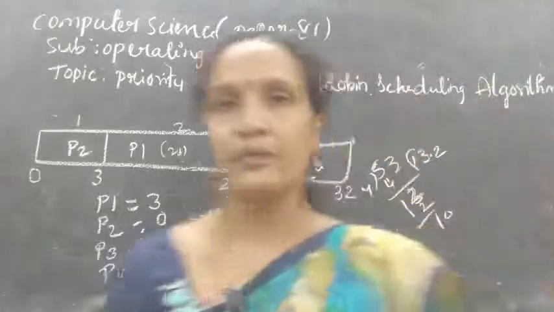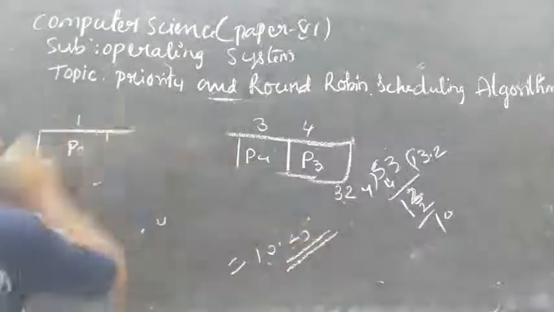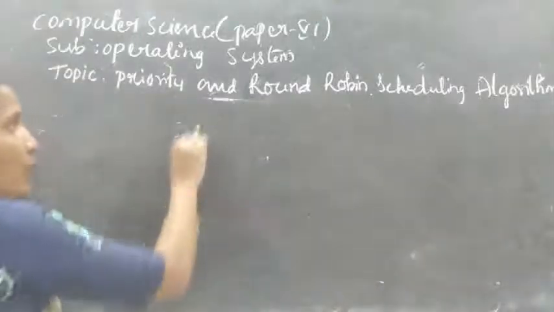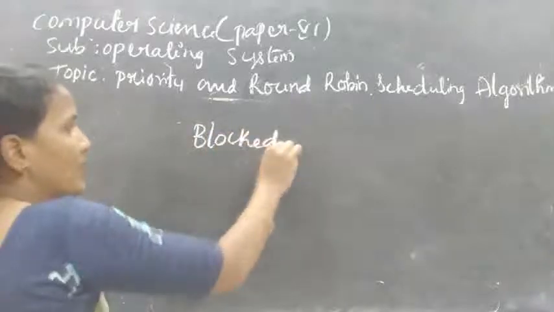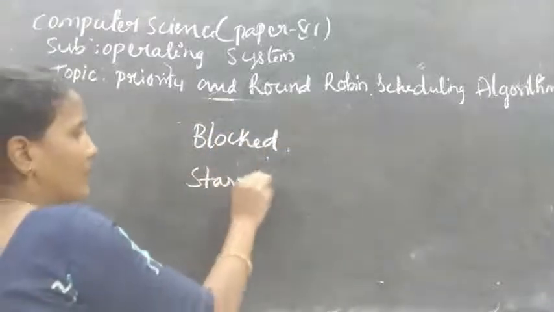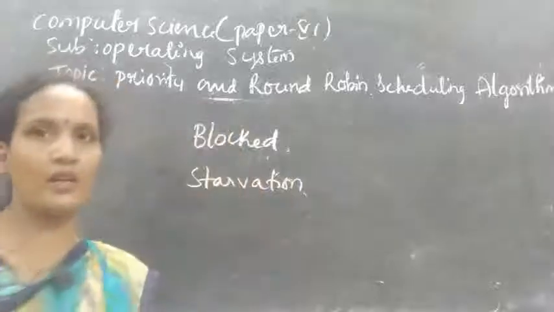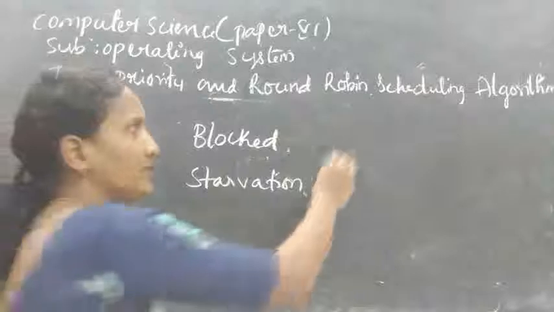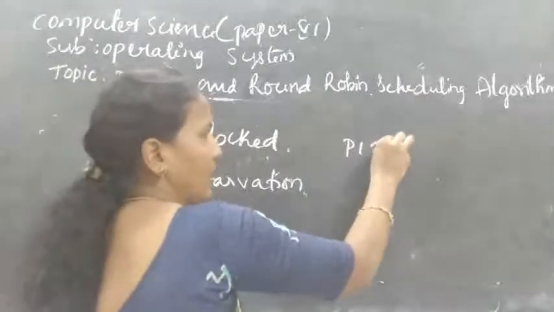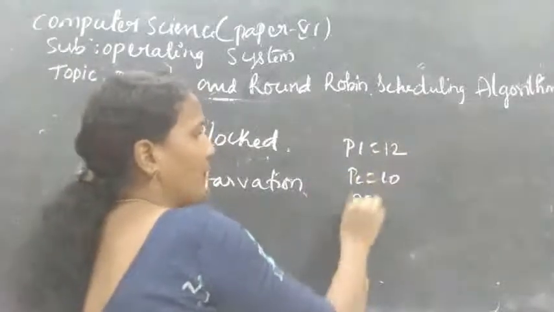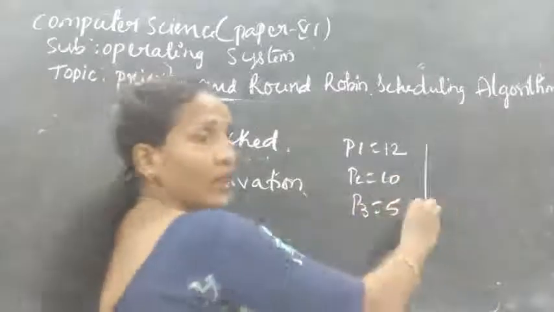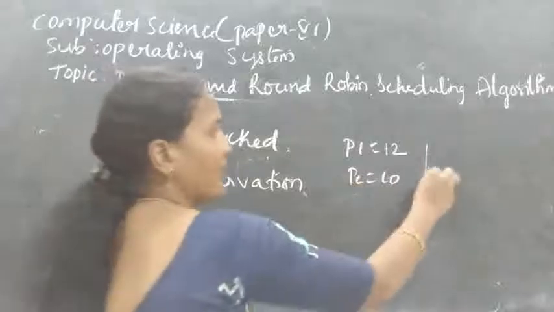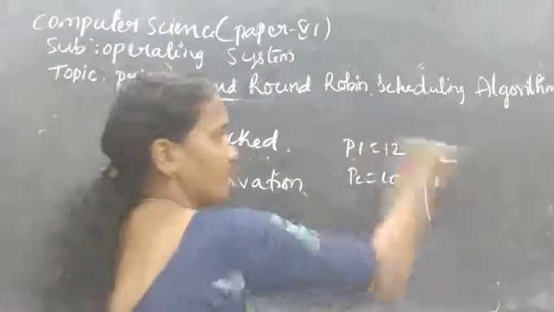Now, in the priority scheduling algorithm, we have two disadvantages. One is blocking and the second one is starvation. What is blocking? It means a process is blocked. For example, P1 has execution time 12, P2 has 10, and P3 has 5. P2 has the highest priority. P2 priority is 1 and P1 priority is 2.